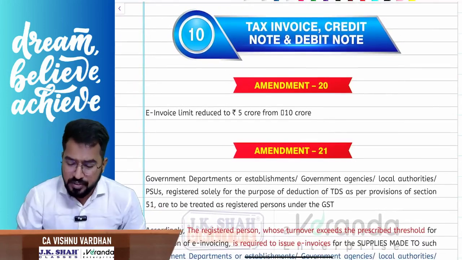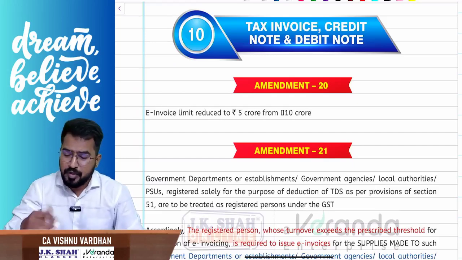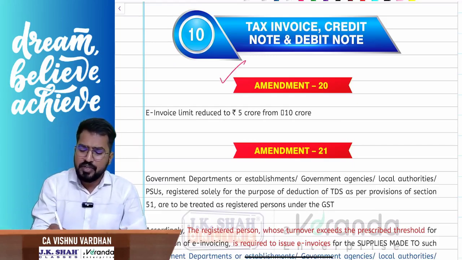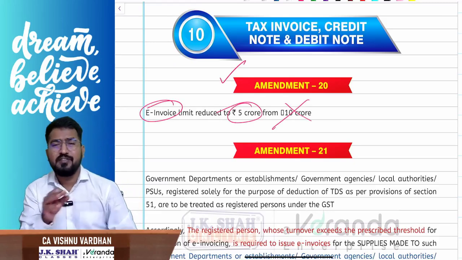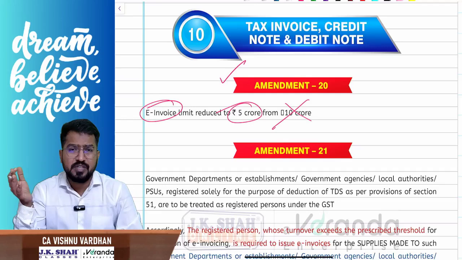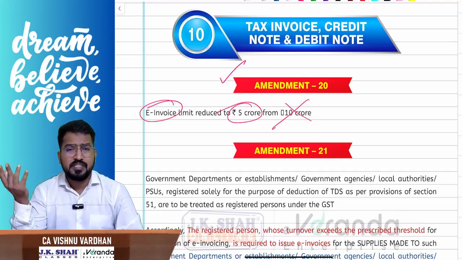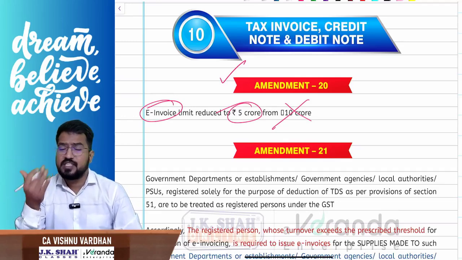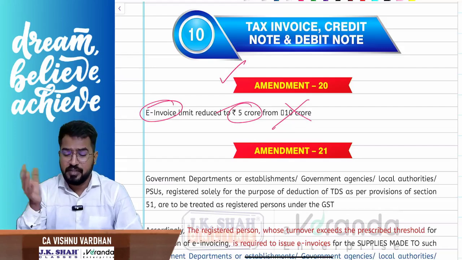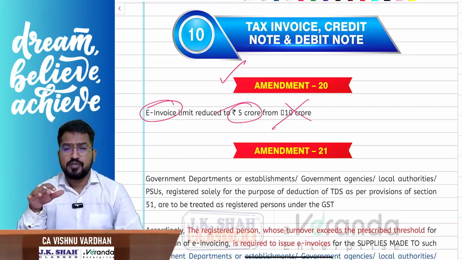Next one. What is the next one, Raf? The next one is regarding tax invoice, debit note, credit note. Amendment number 20 is all about the e-invoice limit. Yes, it is 5 crores. It is not 10 crores. Wherever you see any question bank, I see some popular question banks now in the market making mistakes. Questions are correct, but answers are not correct, not updated. So please be careful. The e-invoice limit is restricted to 5 crores now. It is not 10 crores.